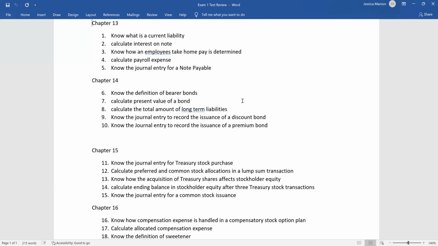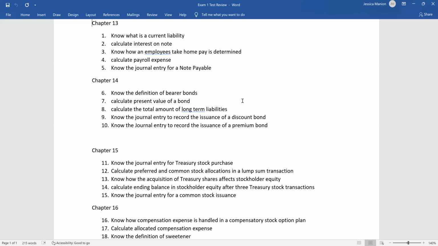So for the present value of the principal amount, we use the present value of one table. For the present value of the interest payments, we use the present value of annuity table. Of course, those tables you'll be given to use on the exam, just like we did in Intermediate Accounting 1.